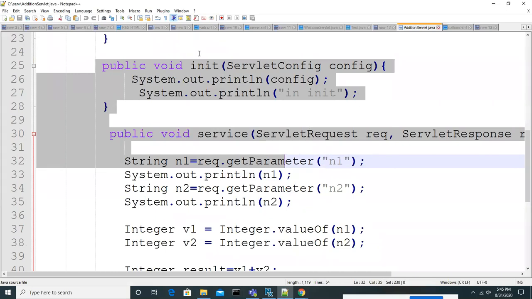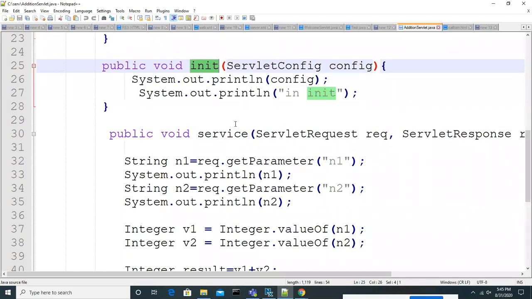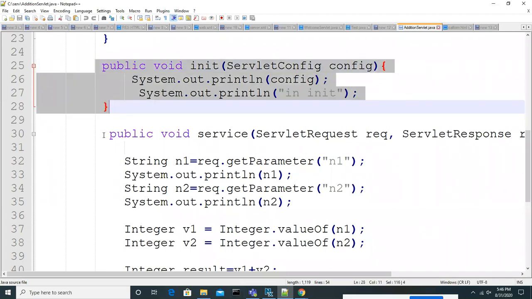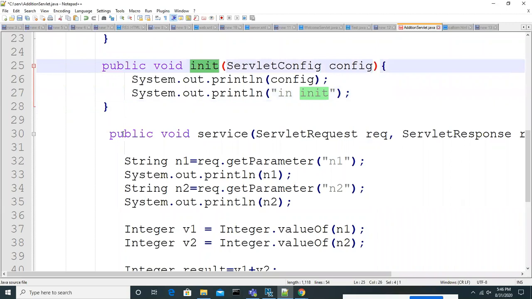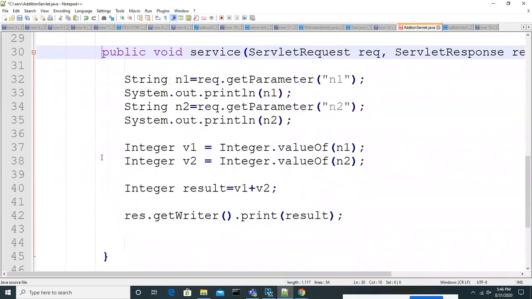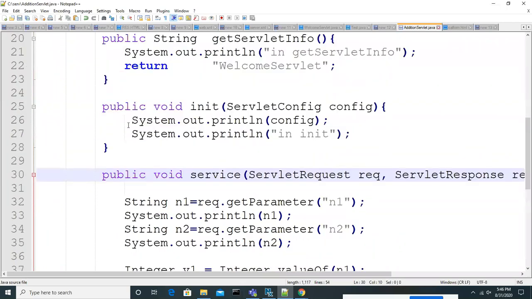If you see this init method, who calls this method, and when will it be called?